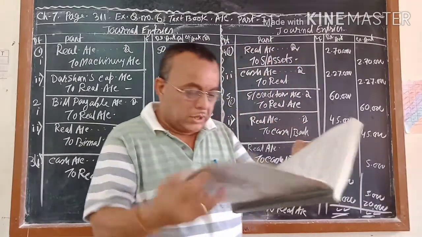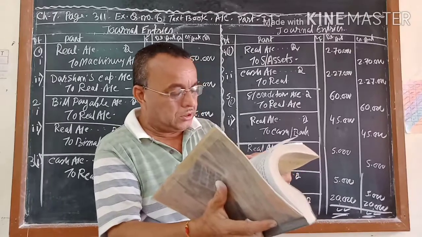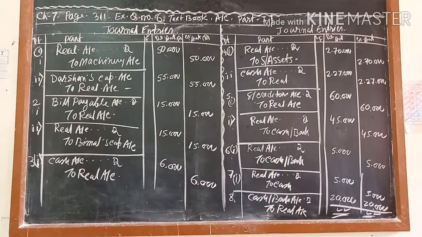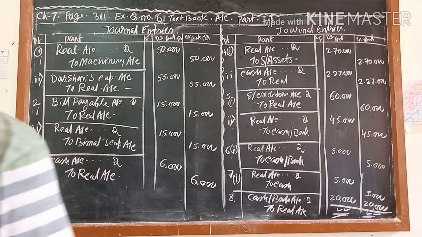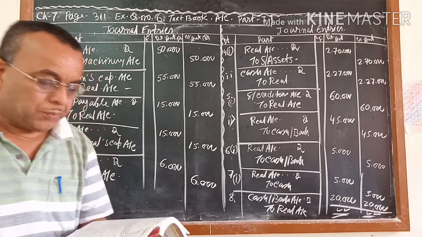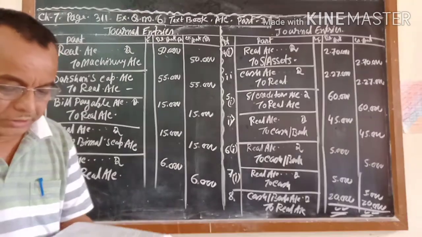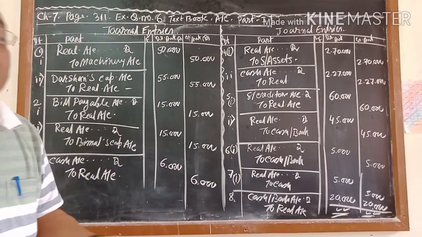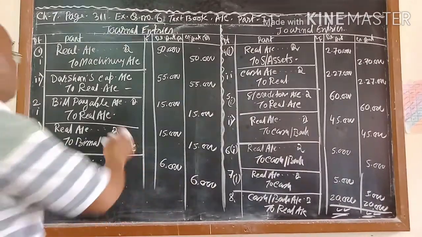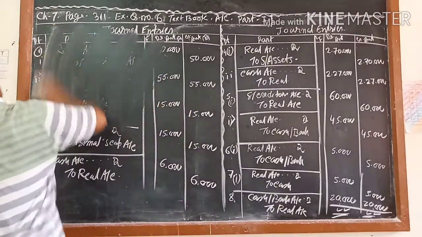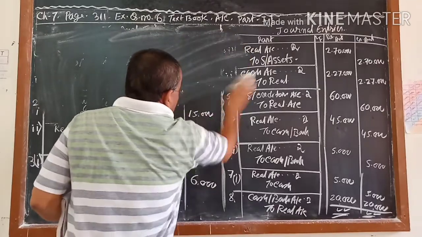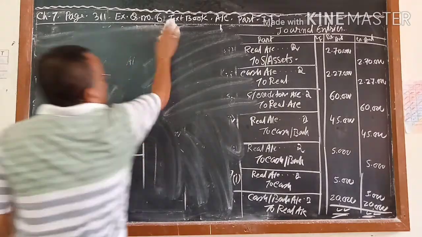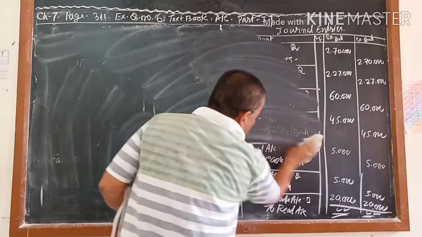So, the 6th is over. You have a total of 8 journal entries, and all these 8 journals I have done. Now I want to give you some questions for practice. I am writing on the board so that you can understand what type of questions are coming, and these are the questions you will practice at your home. Like these questions only, you have to pass the journal. I have the board, and you will also write the answer on your file.